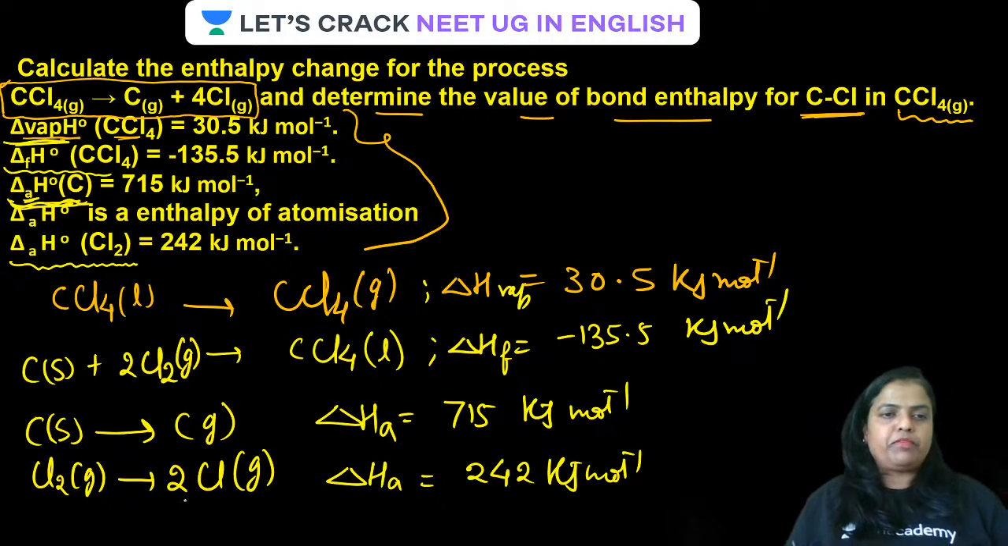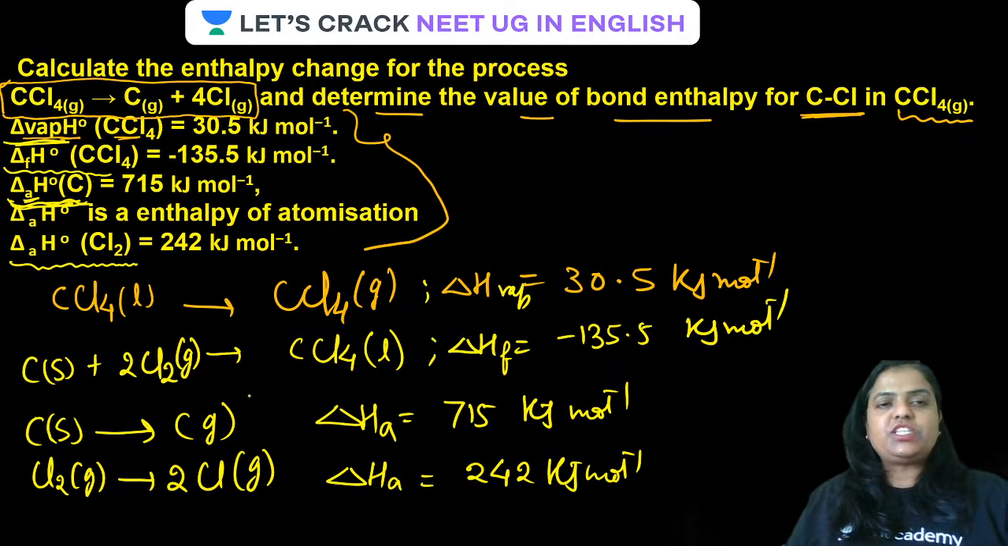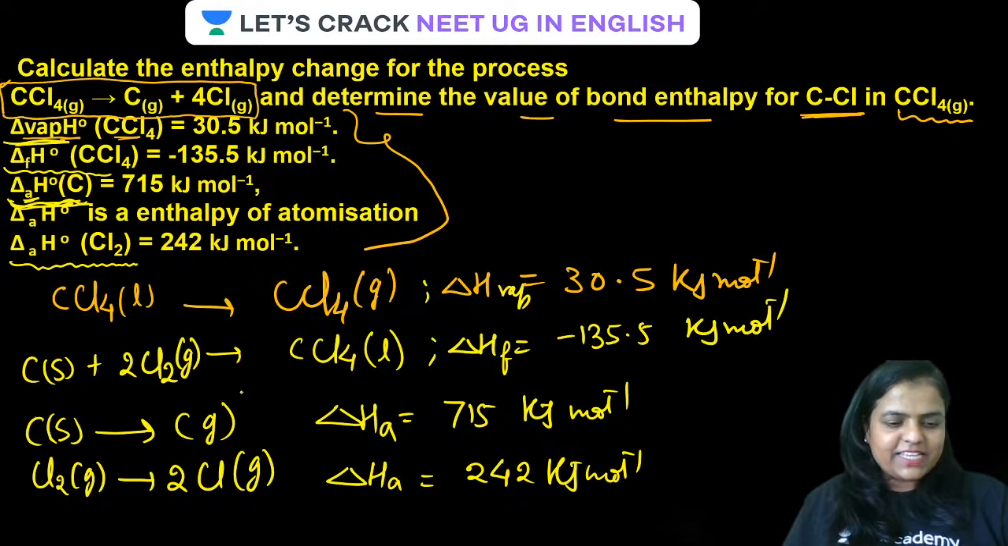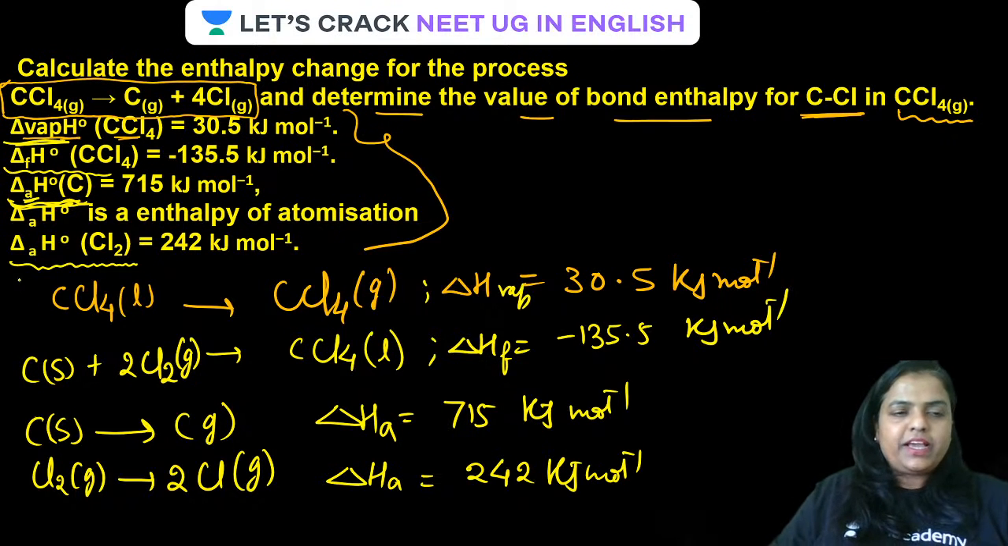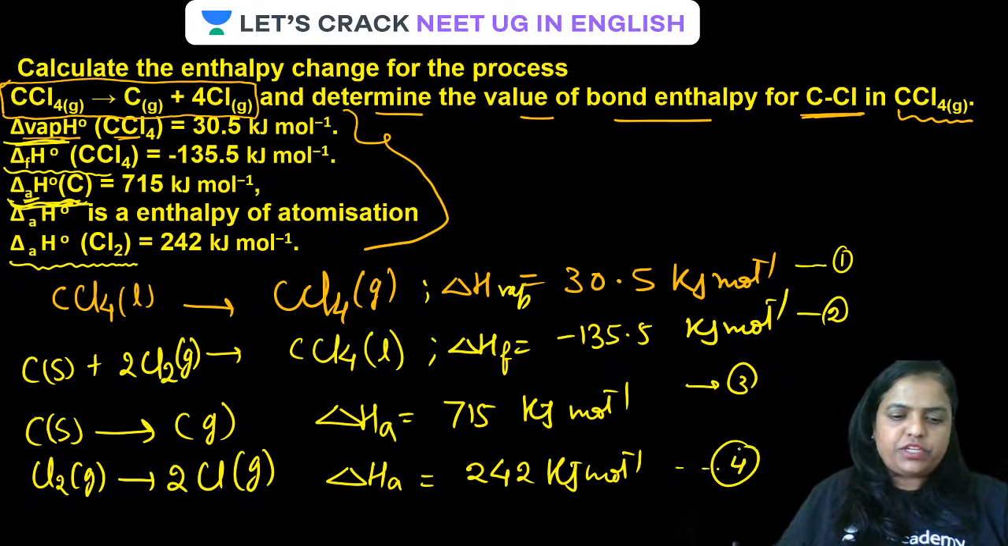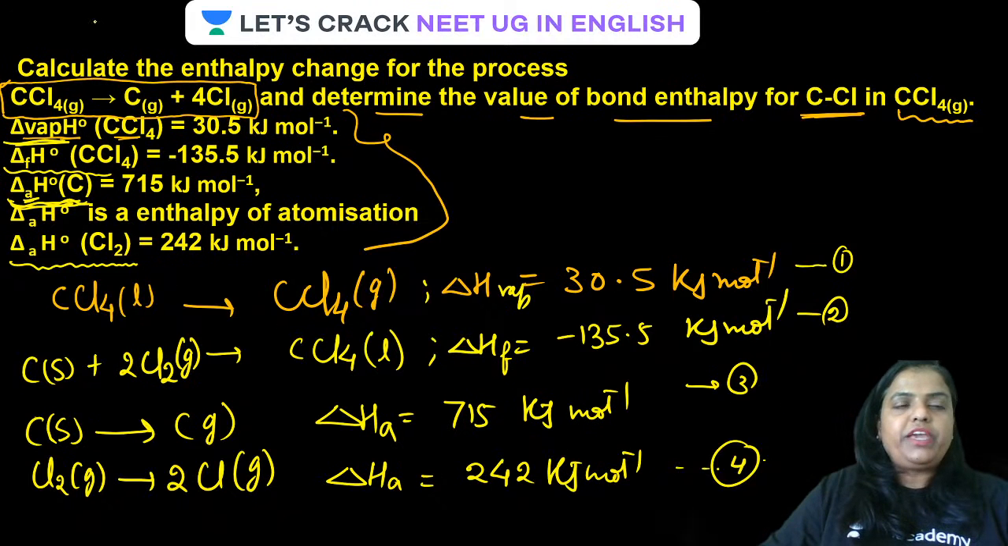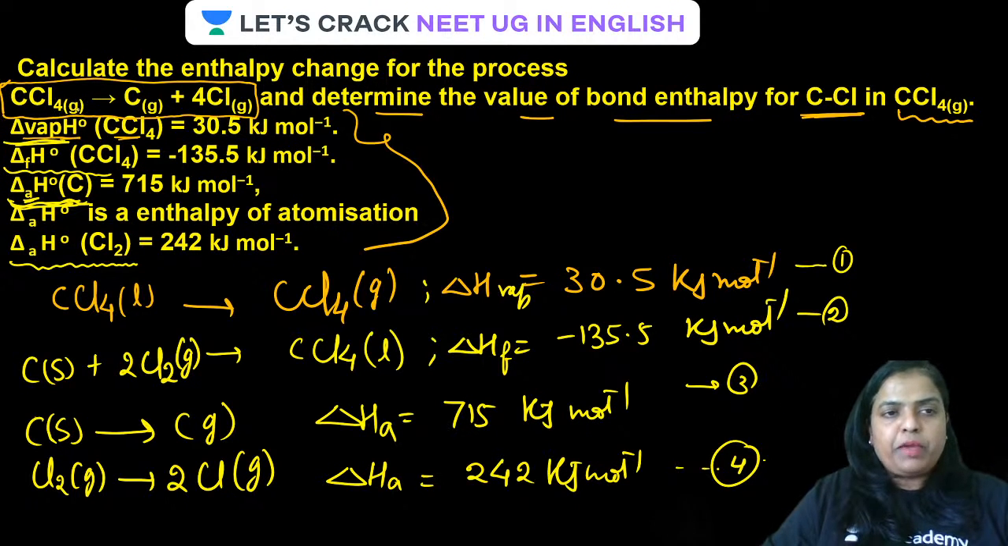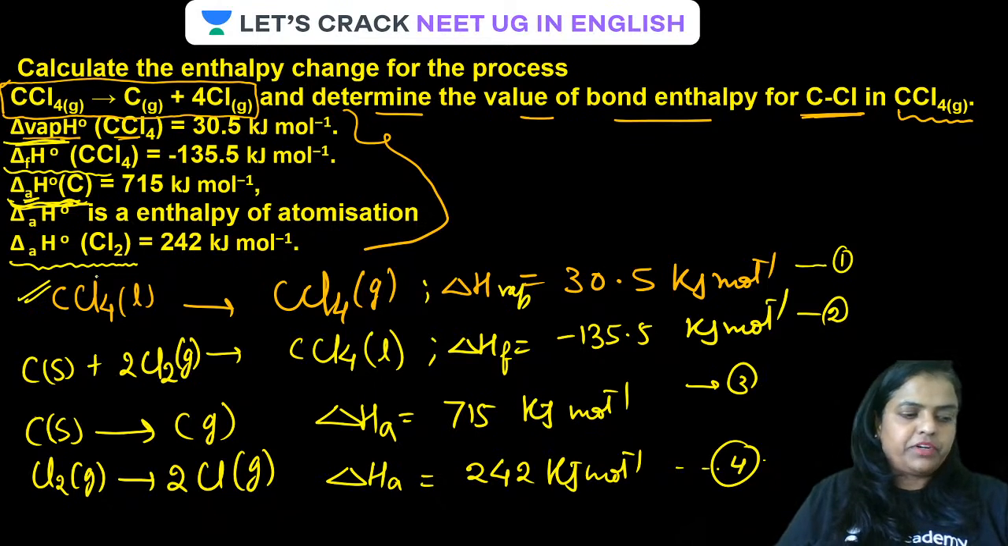Guys, it is very, very simple from here that all the energies are given in kilojoule per mole. Is that clear? So what you have to do, guys, this is equation 1, equation 2, equation 3, and this one is equation 4. What we have to do is get CCl4 in vapor phase on the left hand side, so this reaction has to be reversed.